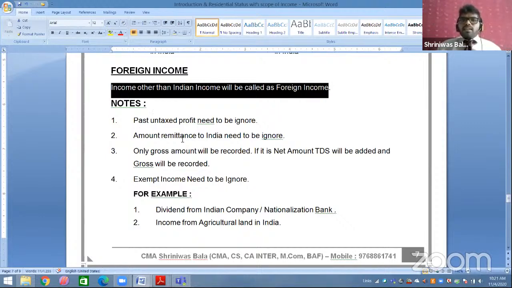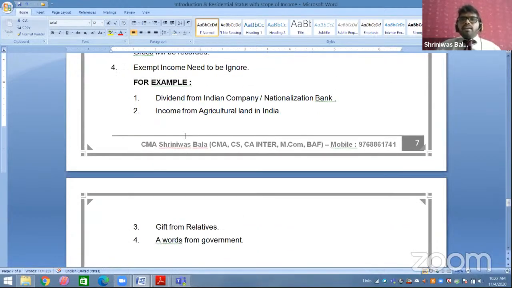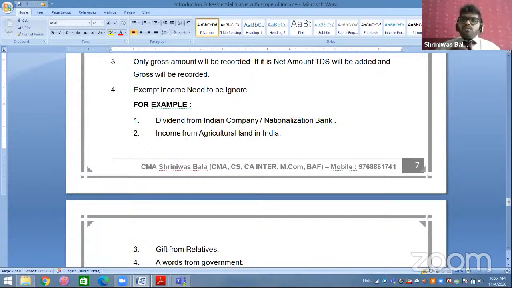Then the third point: only gross amount is to be recorded. If it is a net amount, then TDS will be added and gross will be recorded. For example, I'm earning a sum of rupees 1 lakh in lottery. On that 1 lakh, I have to pay 30%, that is 30,000, as TDS. So net I'm receiving 70,000.